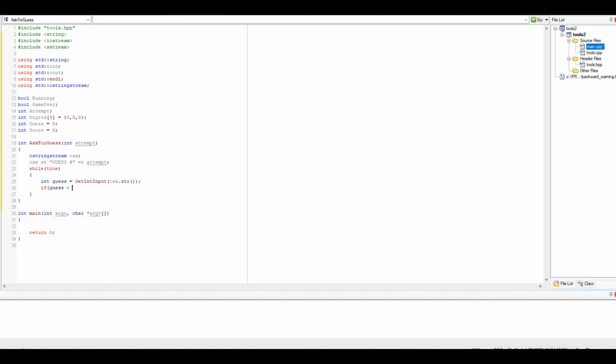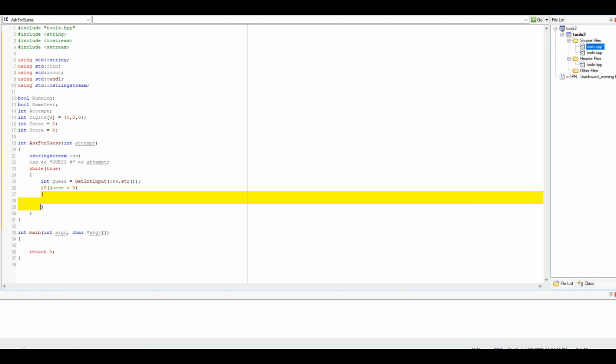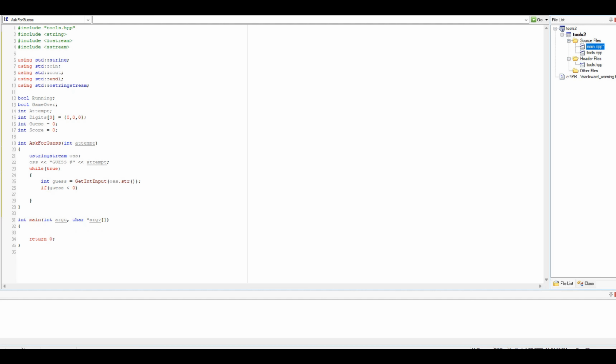If guess is less than 0, we probably don't need these braces. I think we just do single lines. Cout, please guess a non-negative number, endl.